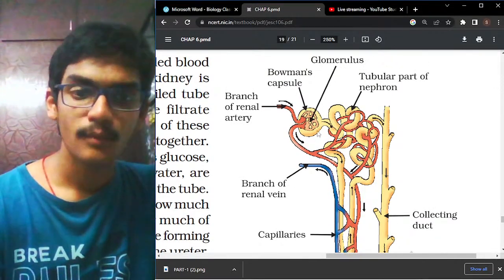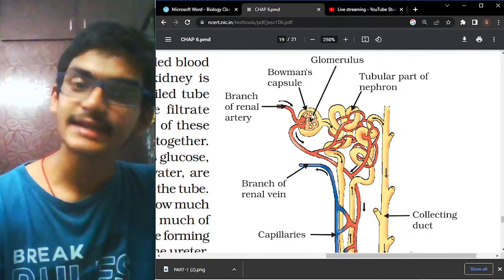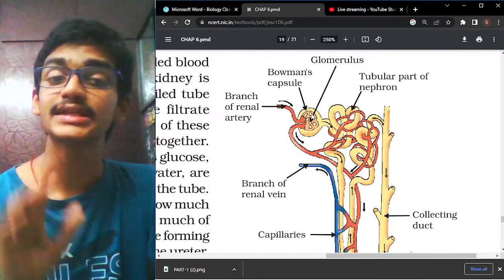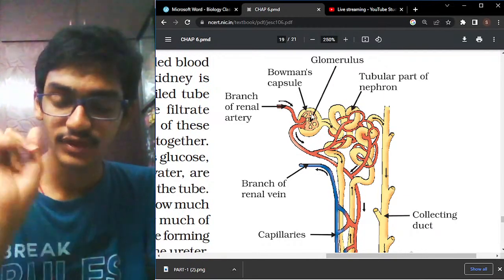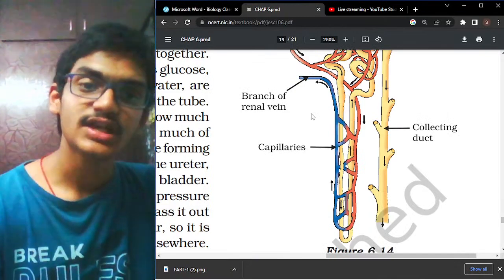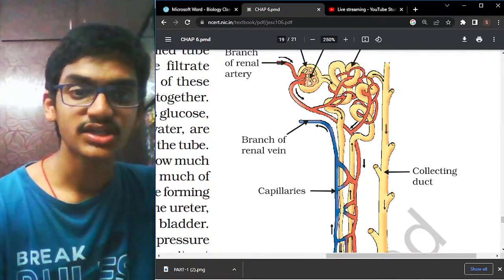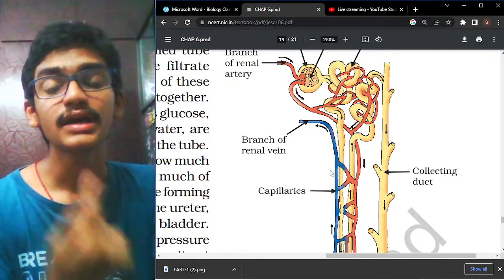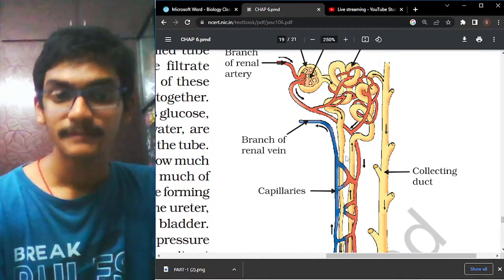And this is the Bowman's capsule. Inside it we have the glomerulus, and together Bowman's capsule and glomerulus are considered as the Malpighian corpuscle. That is the first point. And the second point is that the efferent artery which comes out from the glomerulus forms a coil around the PCT and DCT.